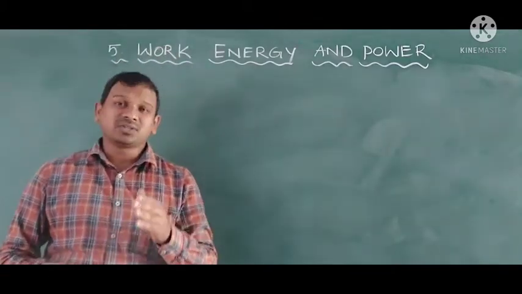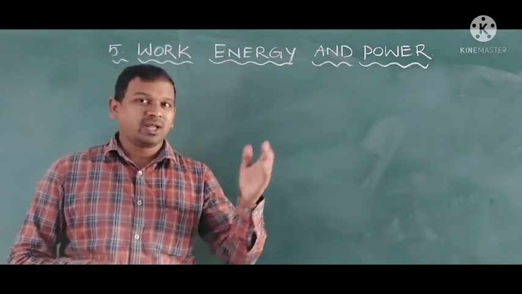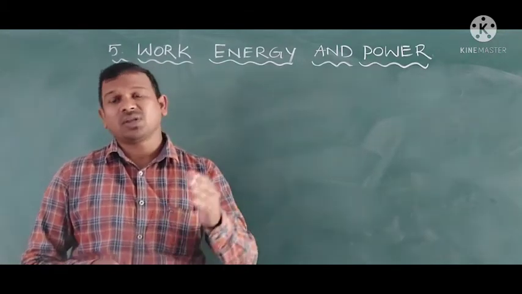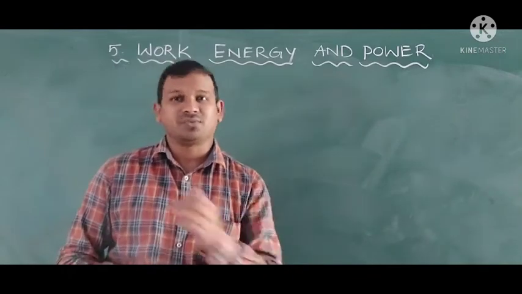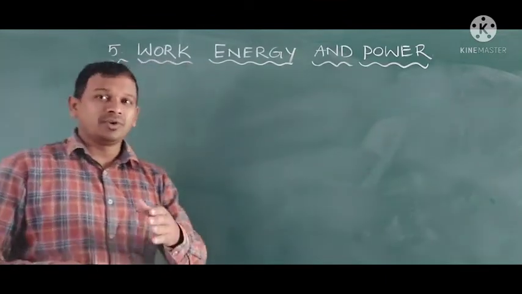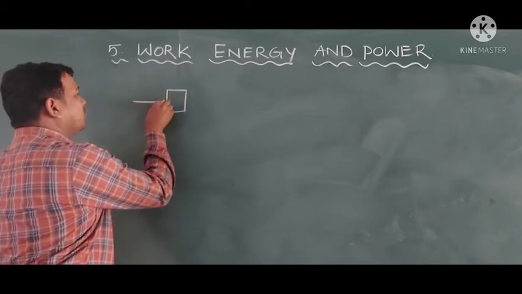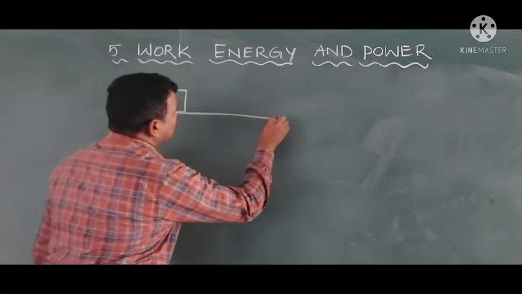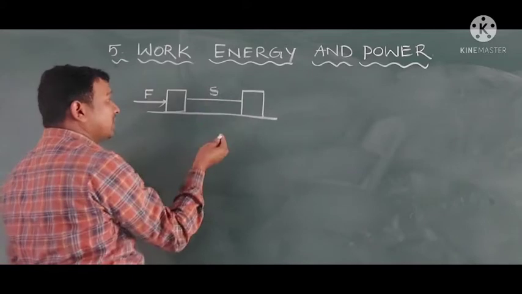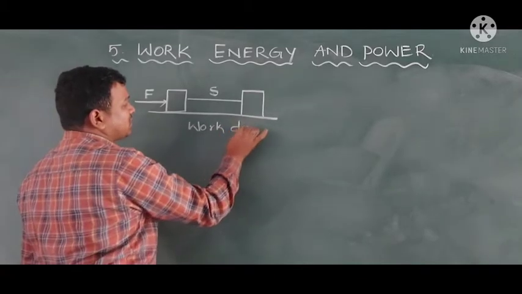According to science, work is said to be done whenever a force is applied on an object and it shows a displacement along the direction of the force. If you look here, this is a body and we apply a force F, and after some time by applying this force it shows some displacement S. In this situation, we can say that work is done.